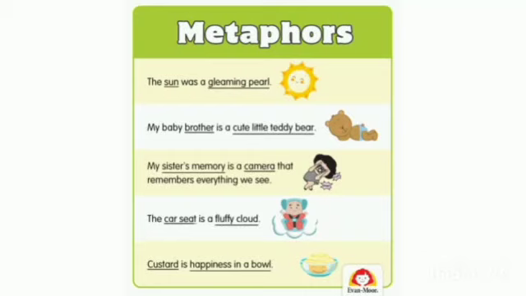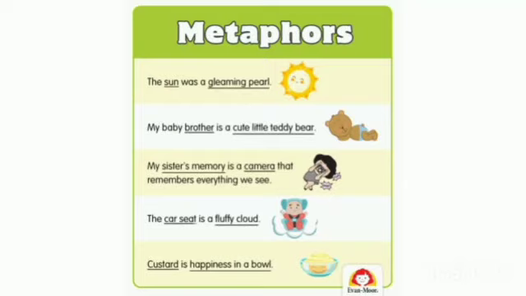My sister's memory is a camera that remembers everything we see. The car seat is a fluffy cloud. Custard is happiness in a bowl. Definitely these things are not true. They are not for real. But we are comparing them considering their qualities, their excitement, or whatever the character traits are.